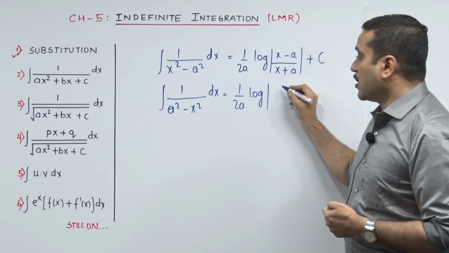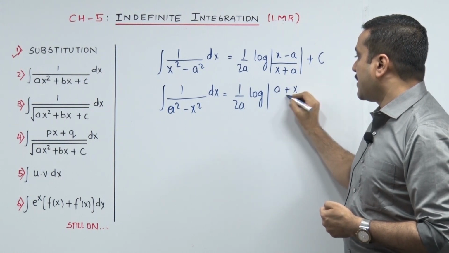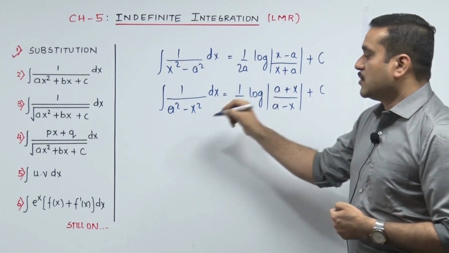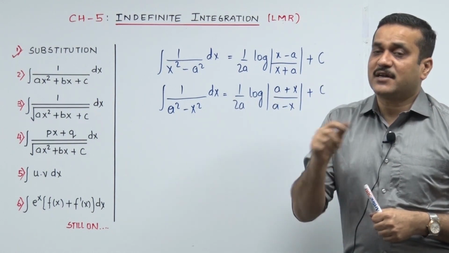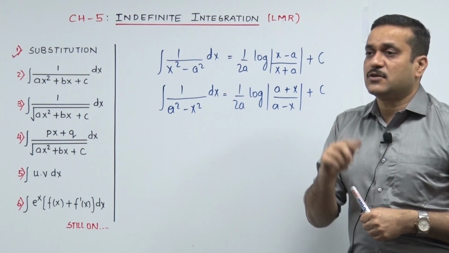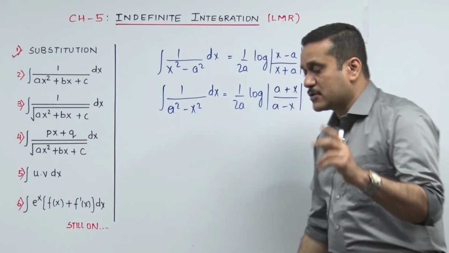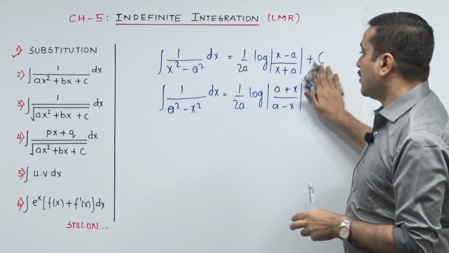1 upon 2a log of (a plus x) upon (a minus x). If you check the factors of the denominator over there, a squared minus x squared, the factors are a plus x and a minus x, and you just need to keep in mind that plus goes on top and minus goes at the bottom. So you need to rehearse this first of all.